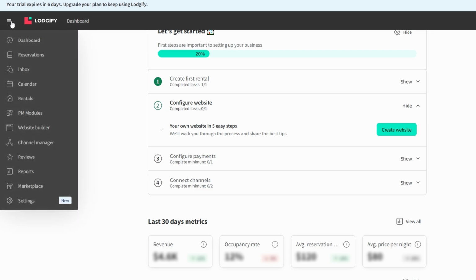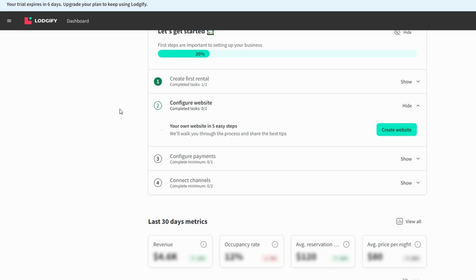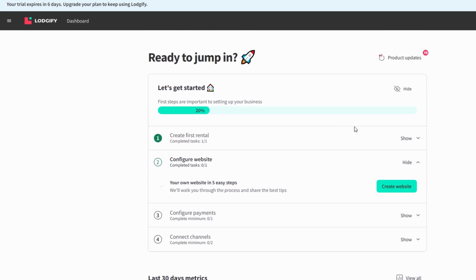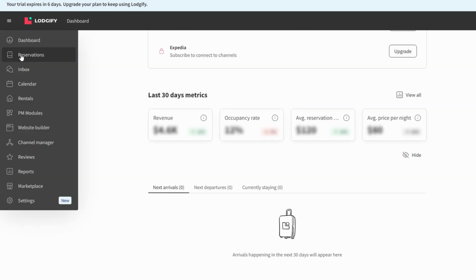The dashboard is divided into a few key sections that keep everything organized and easy to find. Account Setup Guide. This section helps you stay on track if you're just getting started. It'll guide you through the steps you need to complete to ensure your rental is ready to go. It's perfect for those who want a little extra guidance during setup.